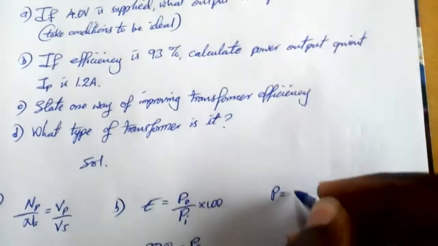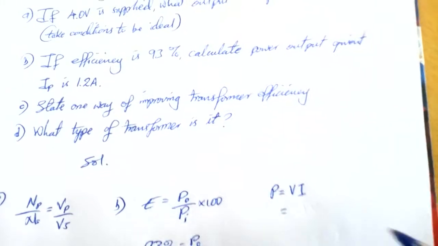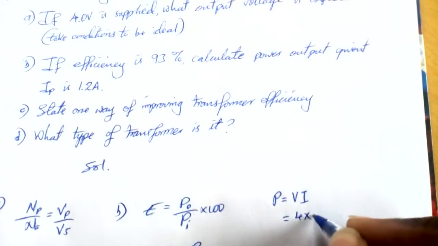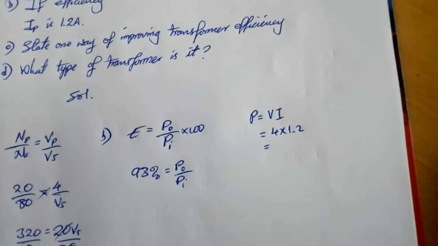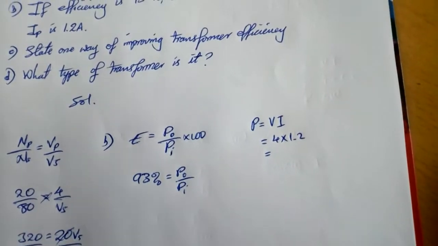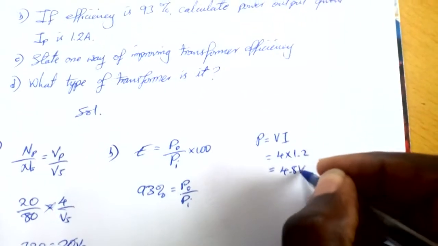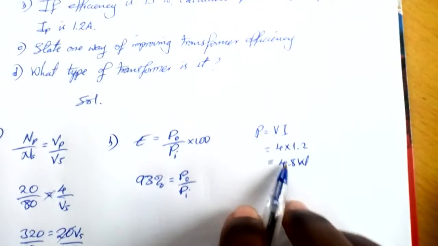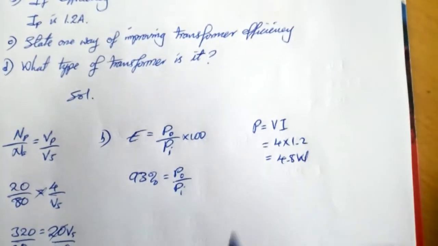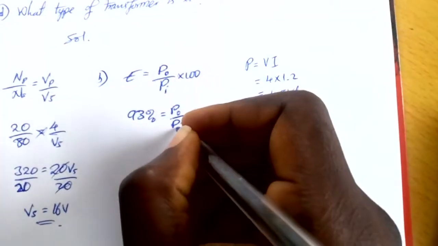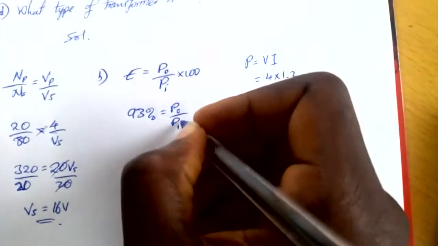Power is equals to voltage times current. Therefore voltage is 4 times 1.2, which is my current. So I'm going to say 4 times 1.2 gives me 4.8 watts. That's power in the primary, which is power input, because the primary is a circuit where electricity enters the transformer from.